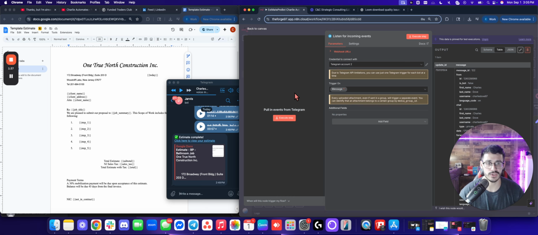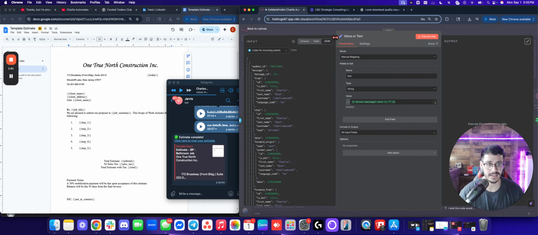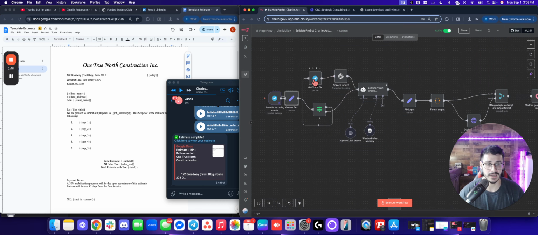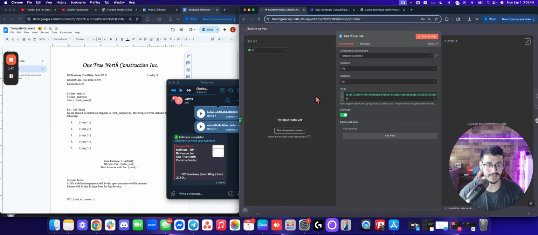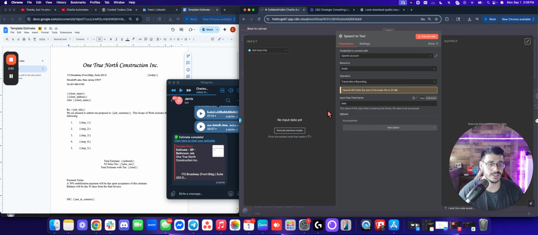Connect the credentials to a Telegram account. It's going to take the input and arrange it a certain way. It's going to create and get the voice file. It's going to listen, so it's going to have the file ID. You have to put in the credentials, all that good stuff. A conditional checks whether it's a voice message or text. If it's voice, it's going to go this way, and speech to text is fairly simple.